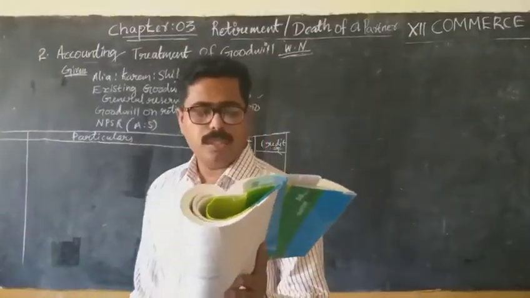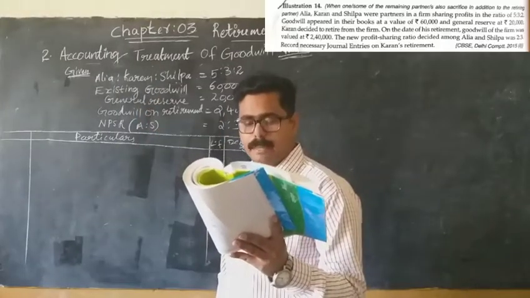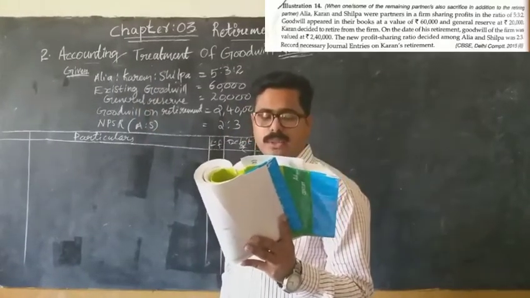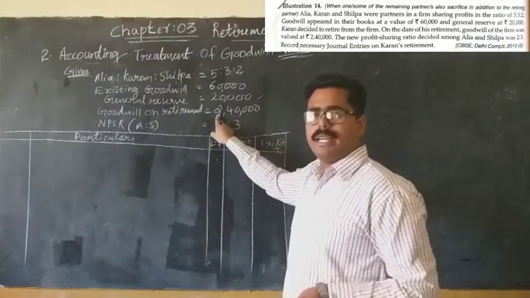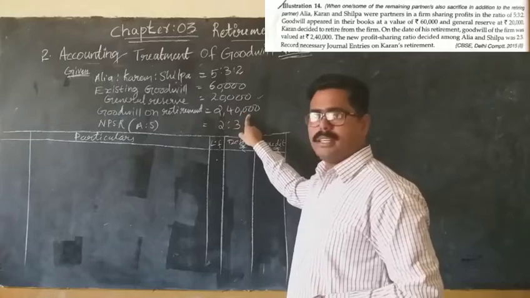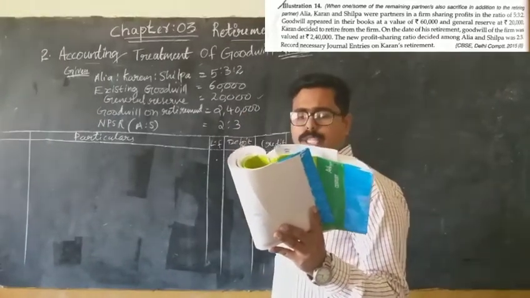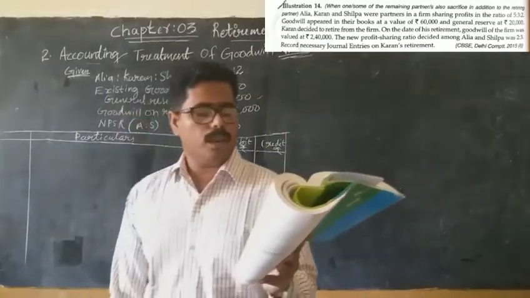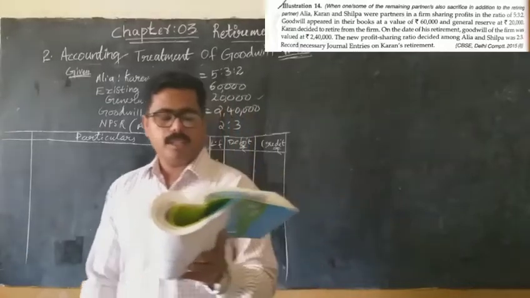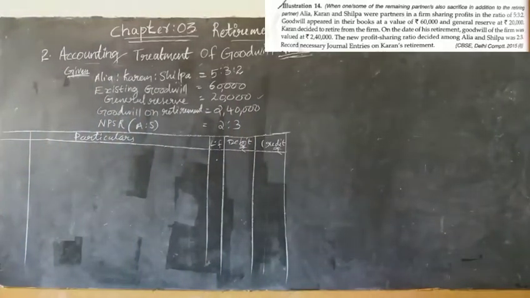Karan decided to retire from the firm. On the date of his retirement, goodwill of the firm was valued at rupees 2,40,000. So goodwill valued on retirement is 2,40,000. And what else is given? The new profit sharing ratio decided among Aliya and Shilpa was 2:3. Record necessary journal entries on Karan's retirement.